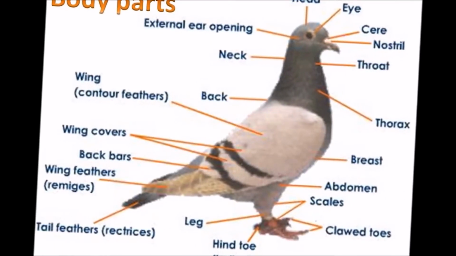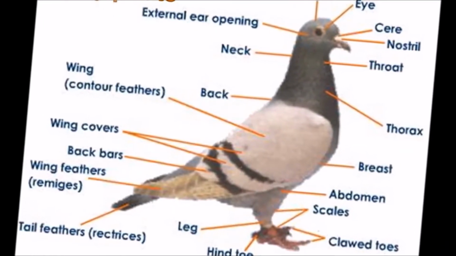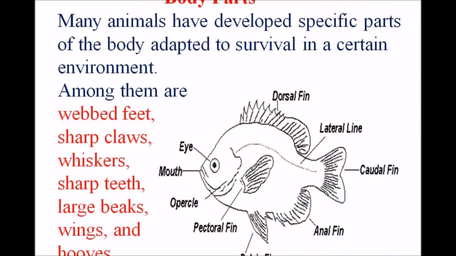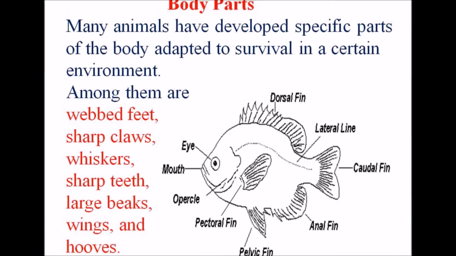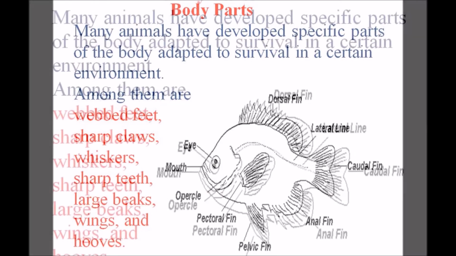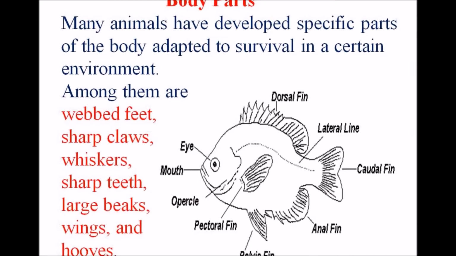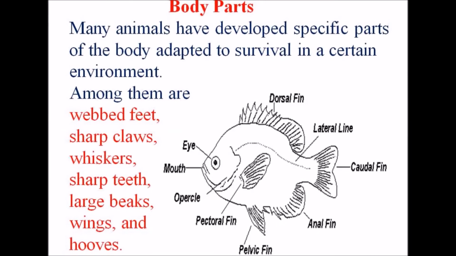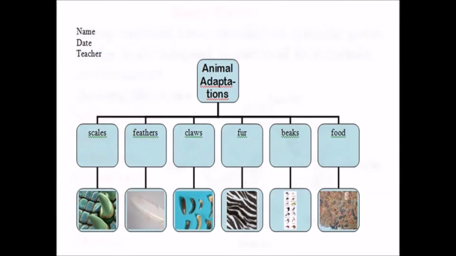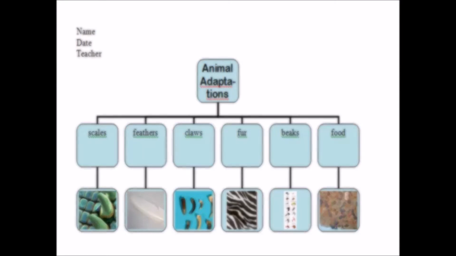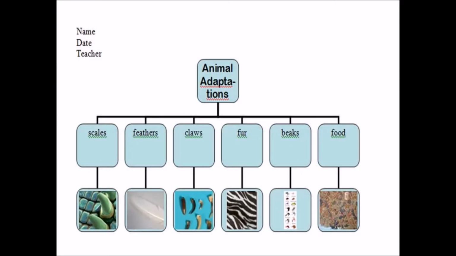Body parts. Many animals have developed specific parts of the body adapted to survival in a certain environment. Among them are webbed feet, sharp claws, whiskers, sharp teeth, large beaks, wings, and hooves.